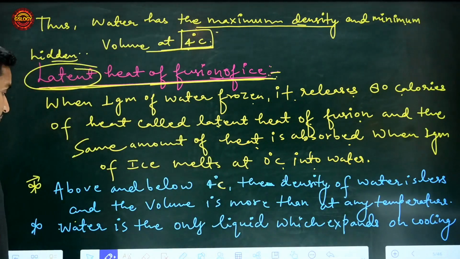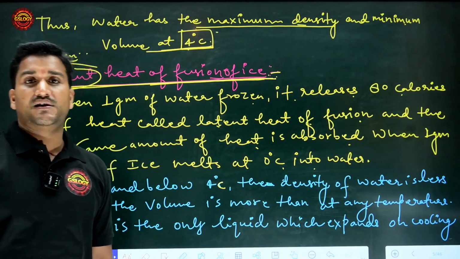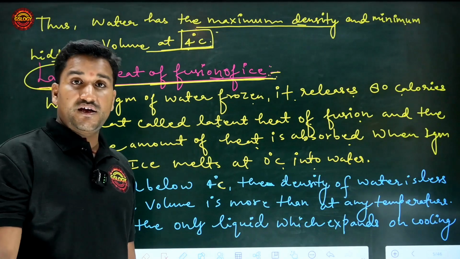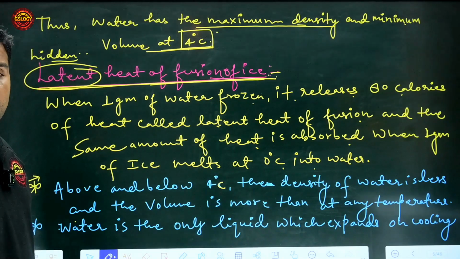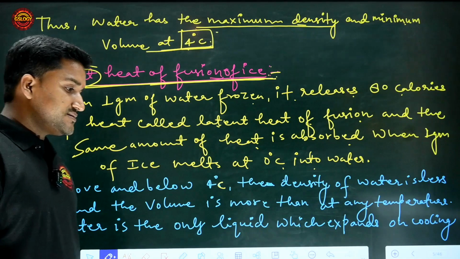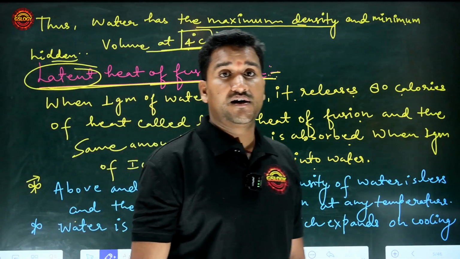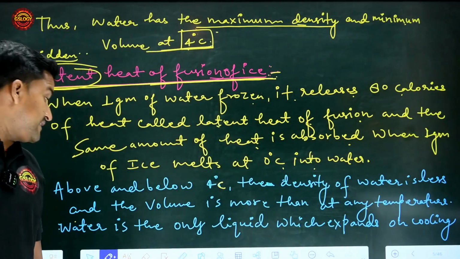So clear? Note this point: maximum density at 4 degrees Celsius and minimum volume, and above and below 4 degrees Celsius the density and the volume will be lower and higher respectively.